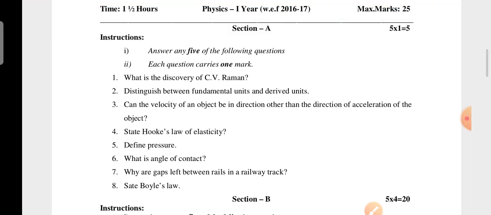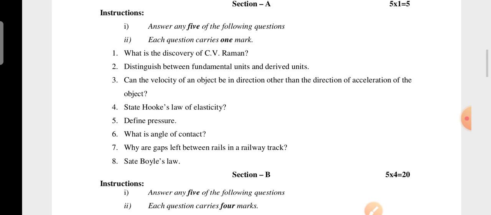Each question carries 1 mark. Okay, these are the questions. Already I have given unit wise important questions. First you have to go through the important questions, and again I will give 2 or 3 model question papers. If there are repeated questions, you have to focus on them a little bit and be thorough with those questions. Definitely the questions will come. So this is a model question paper, like important questions in section A.